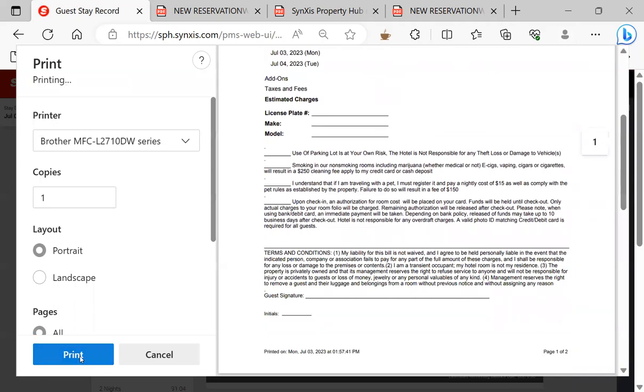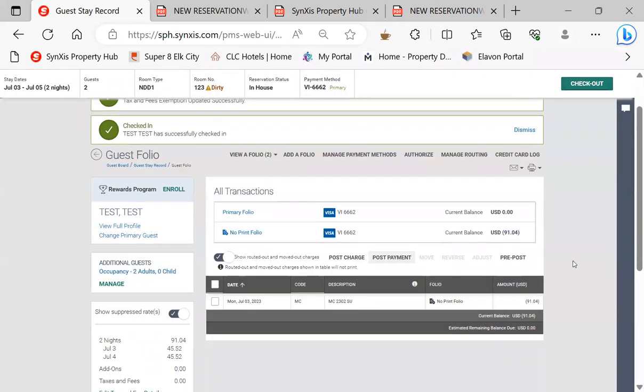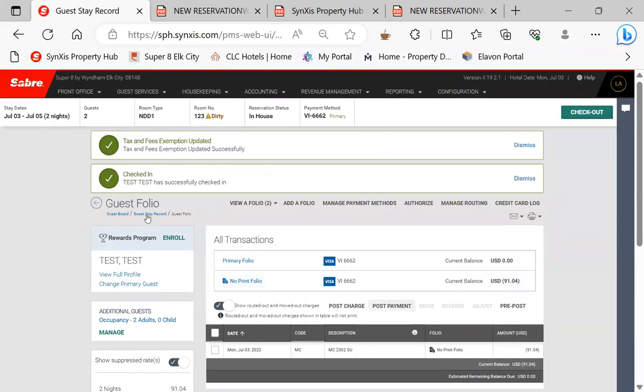Go ahead and hit print on this. And while that's printing out, go ahead and hit complete check-in. While that's printing out, go make their key. You can see what room they're in right here, 123. By the time you get back with their key, your res card is going to be printed out. And hang on to the key. If you give them the key, they're going to try to run off on you. So just lay the key down there by your mouse, set the res card up on the desk, have them initial and sign, and then show them where their room is there on the map that we have here, and then give them their key.